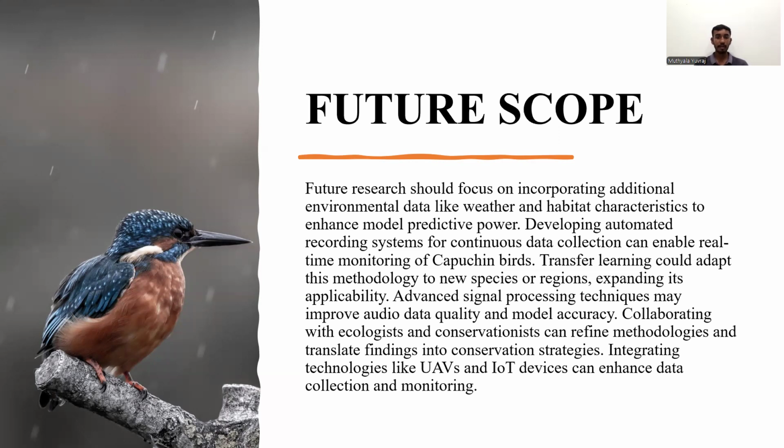Using transfer learning, we can use this specific model for studying different species or areas, and better audio pre-processing techniques can be used to improve data quality and model performance. Working with ecologists can help refine data and apply the results to conservation efforts.